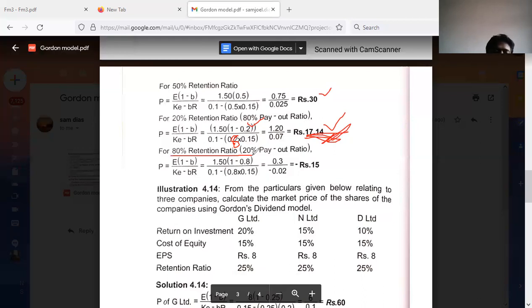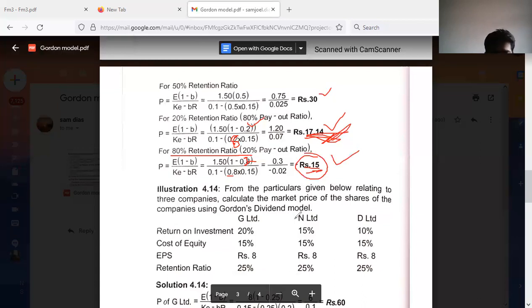when there is 80% retention ratio, the dividend payout ratio must be 20%. So this is 80%. Now here this must be 0.2. Here again the figure will change.